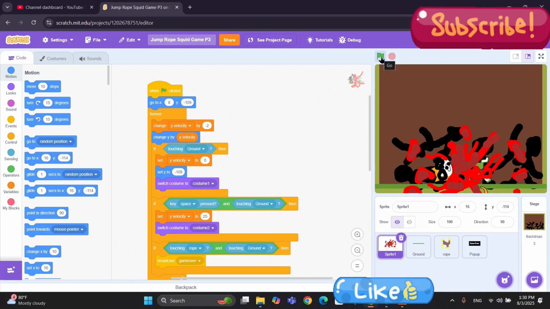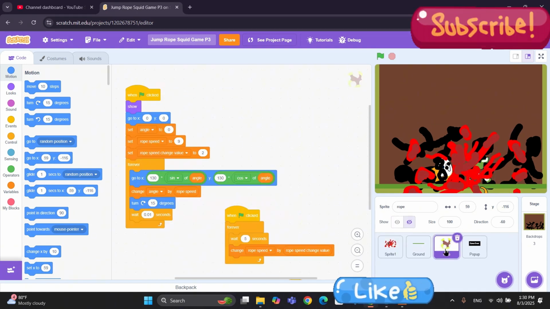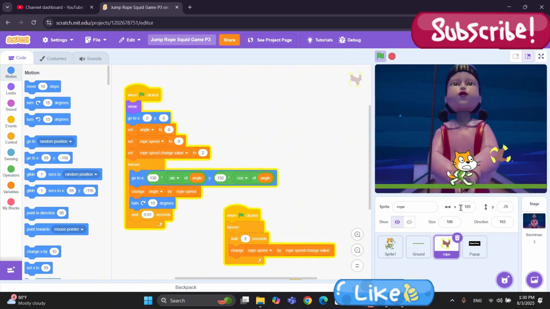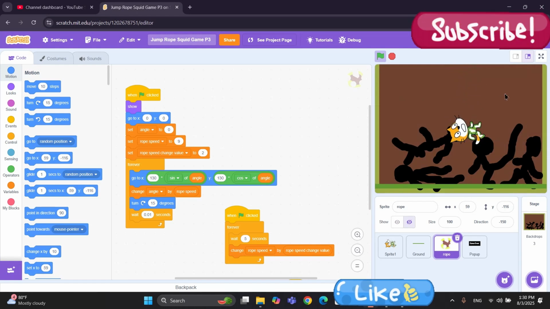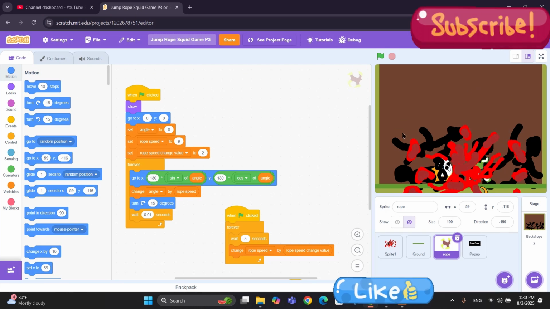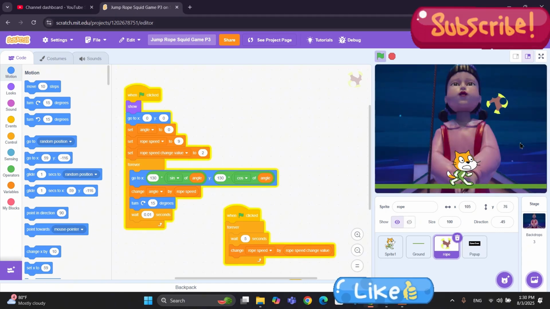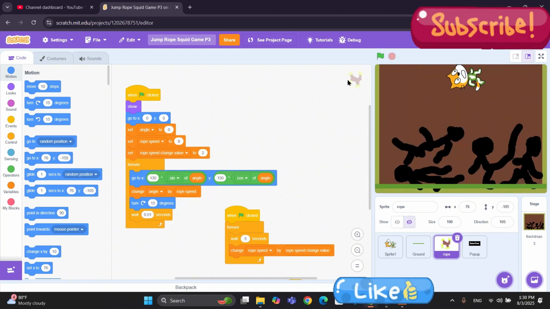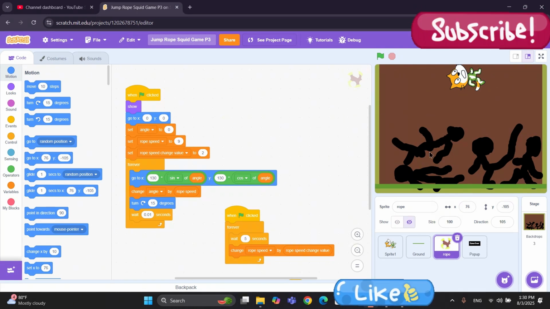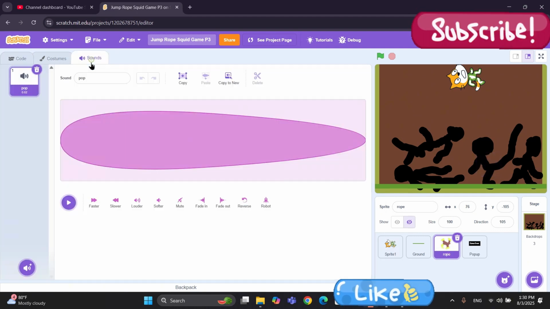Now let's add some sound effects. First of all, let's add a sound effect to this rope. We will add a rope moving sound effect, some kind of machine making a sound while moving this, what do we call it, rope or this obstacle. So let's make this moving sound of the rope or the machine that will be rotating that obstacle or the rope.